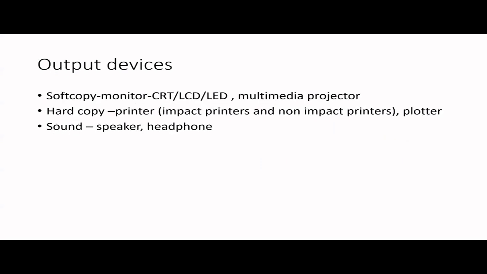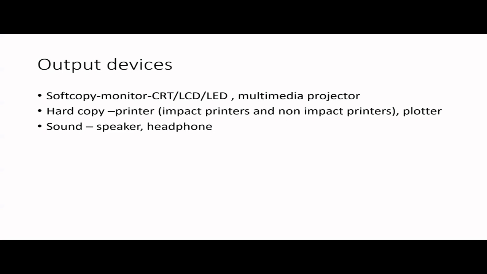So when it comes to output devices, which produce information, we have soft copy and hard copy. The main difference is that with soft copy output devices, you get some output which is not tangible. We cannot touch the output of the soft copy output devices. For example, monitors like LCDs, LEDs, CRT monitors, multimedia projectors.